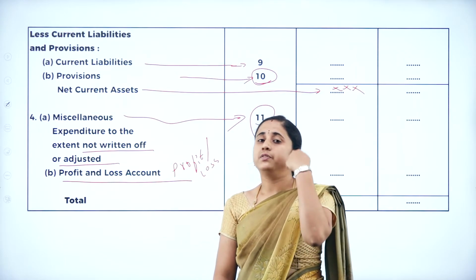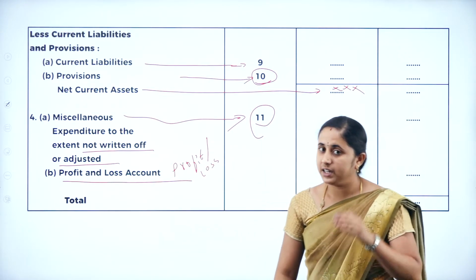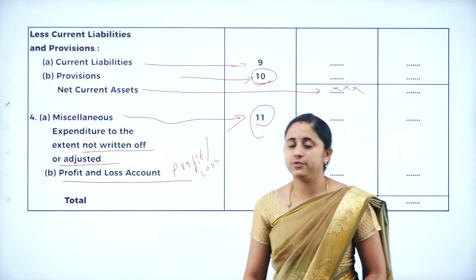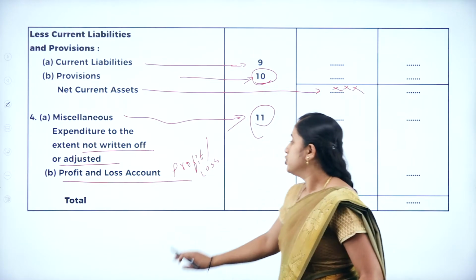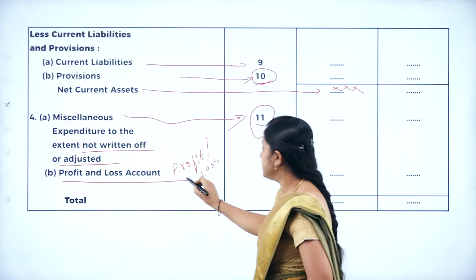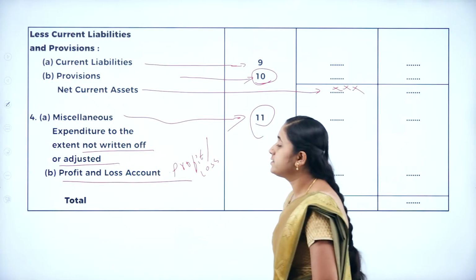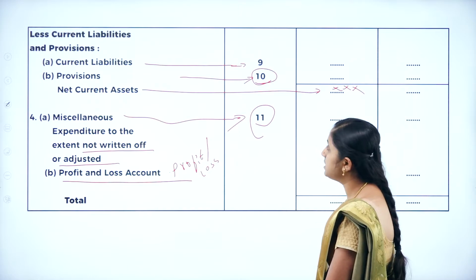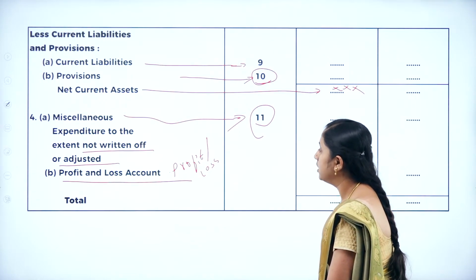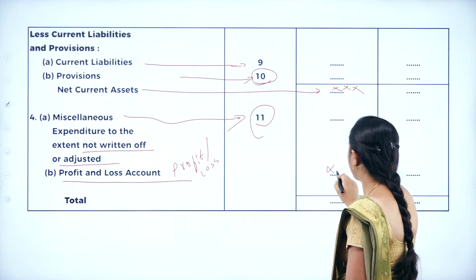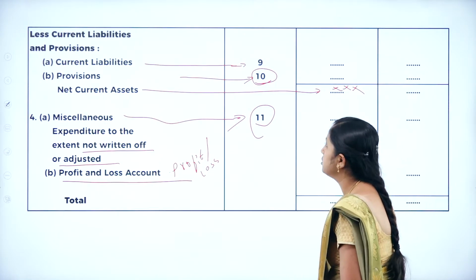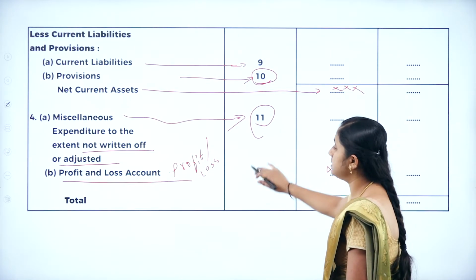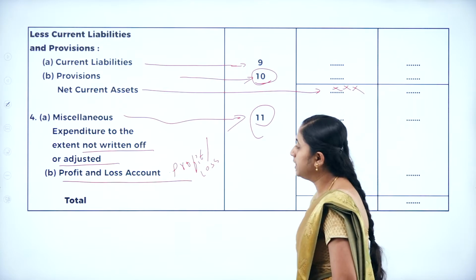If net profit, we add it to the capital. If net loss, we deduct it from the capital. So, the profit and loss account result, either profit or loss, you are going to write on the asset side of the balance sheet. Asset side means applications of fund. After recording all this, we make a total.